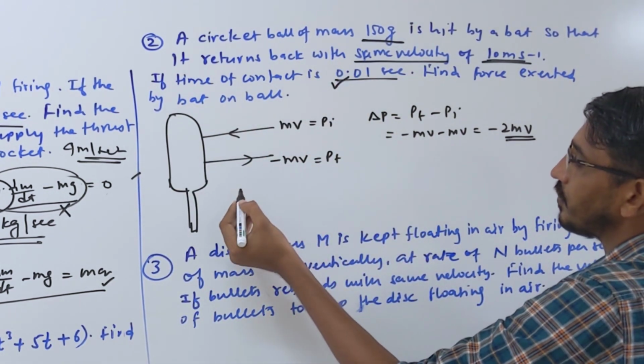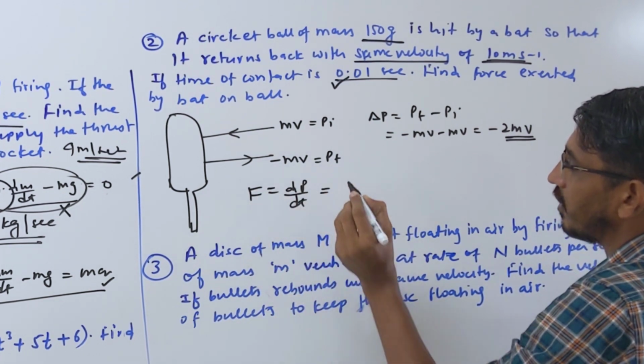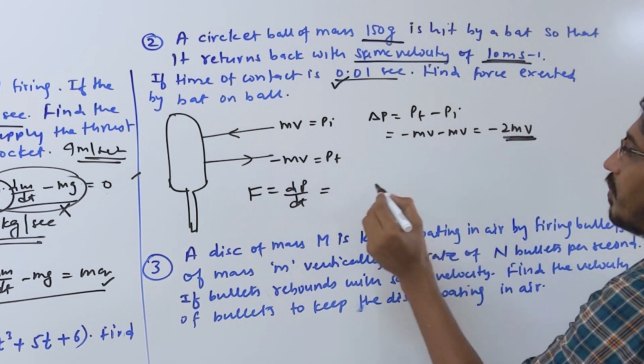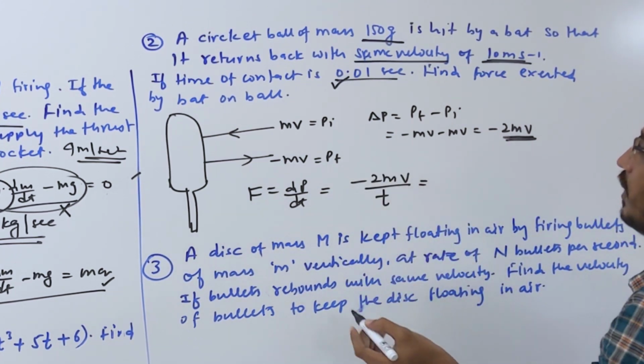We have this formula that force is simply equal to what? dp by dt, right? Rate of change of momentum. So we have found the change in momentum is minus 2 mv, and the time we also know, right? Let's put in all the given values.